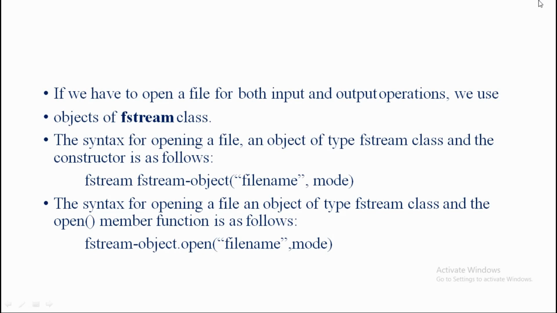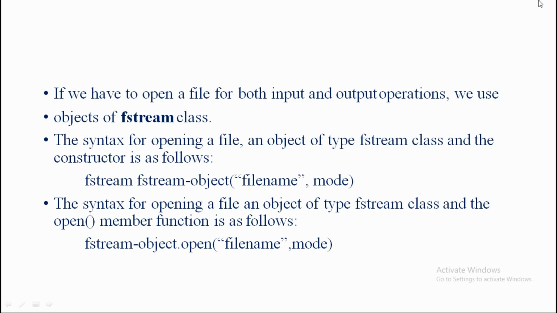The syntax is fstream-object("filename", mode). But until now I said only for output: ofstream-object("file_name"); and I didn't say anything about mode.